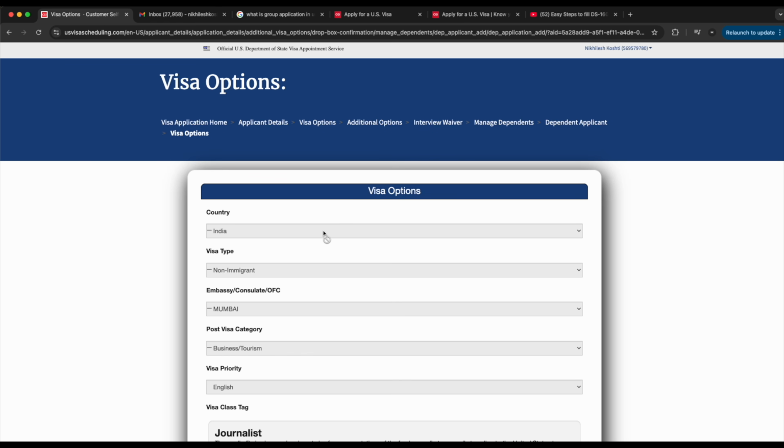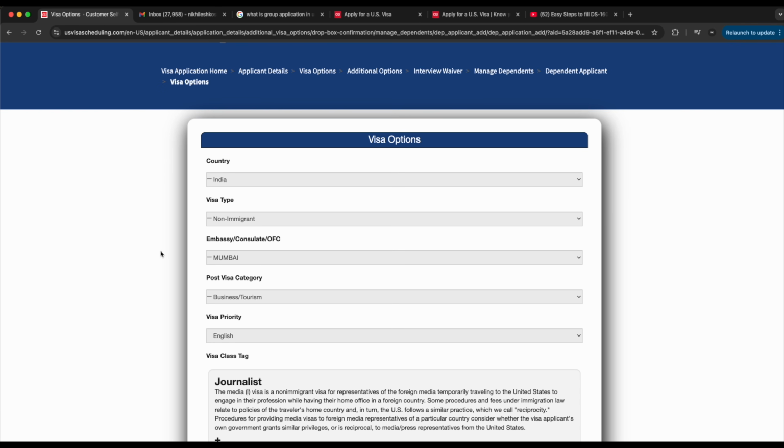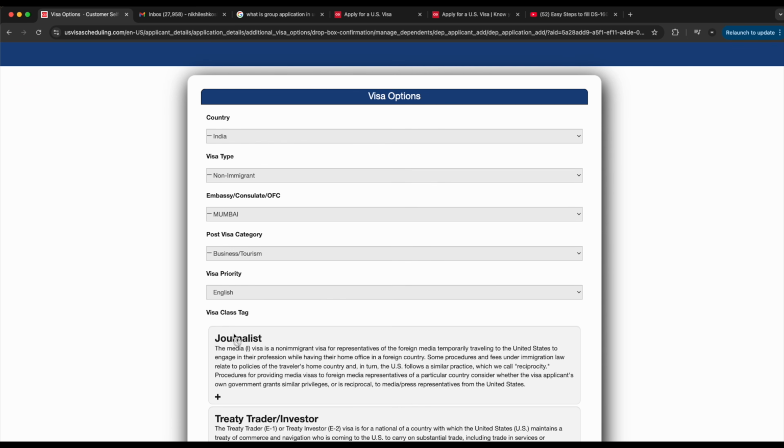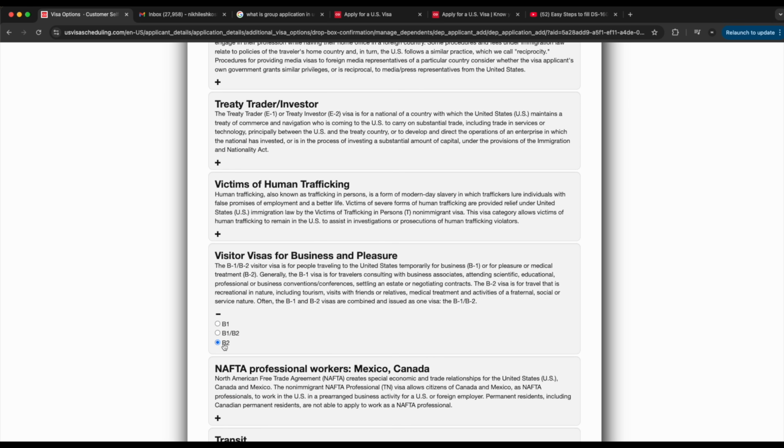Fill in all the information in the previous form, and it will show here. And here you can't change any of these fields, because this is the details for the dependent applicant. So everything that has been filled in for the primary applicant as well. You can see country, non-immigrant, Mumbai, business, English, and then B2 category.